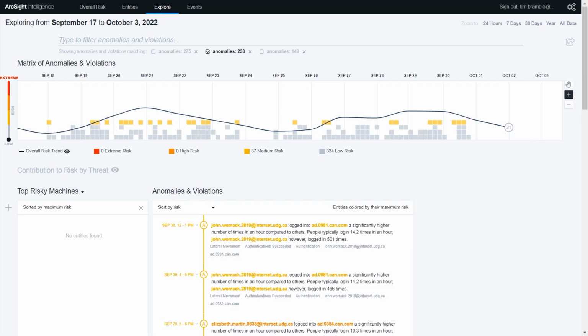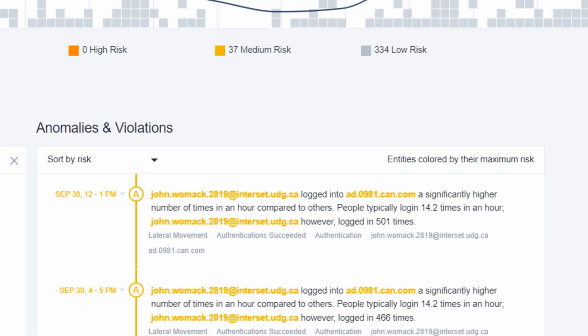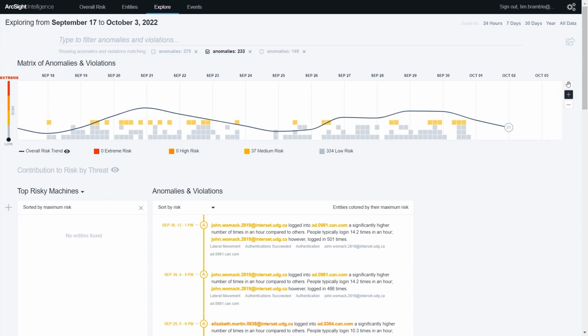alert. To illustrate the use of anomaly weightings to tune the behavioral analytics results produced by ArcSight Intelligence, let's consider two different types of authentication anomaly. The first highlights unusual volumes of login attempts. You can see on the anomaly matrix that all the anomalies recorded have low or medium risk.